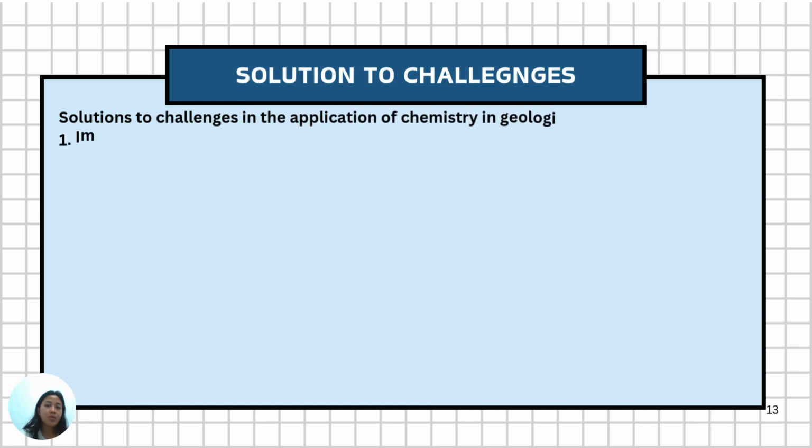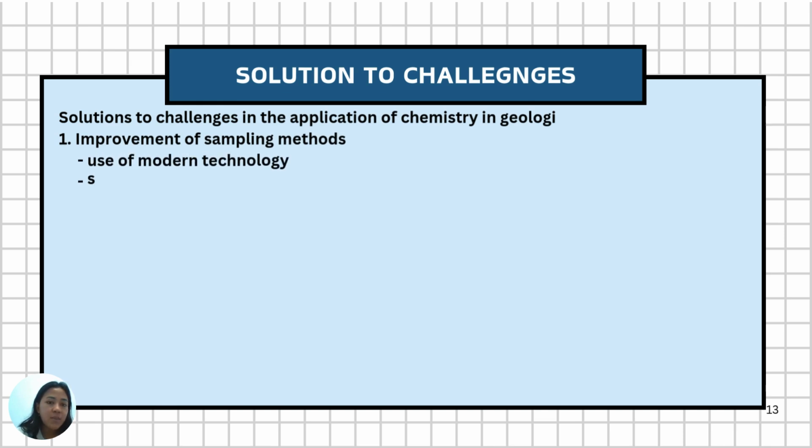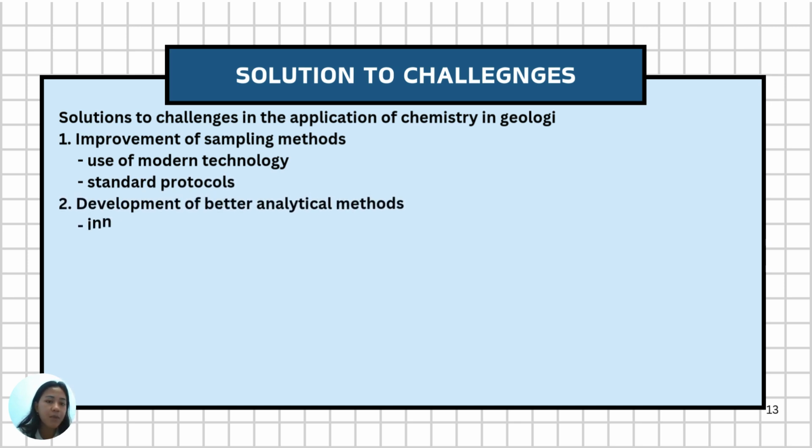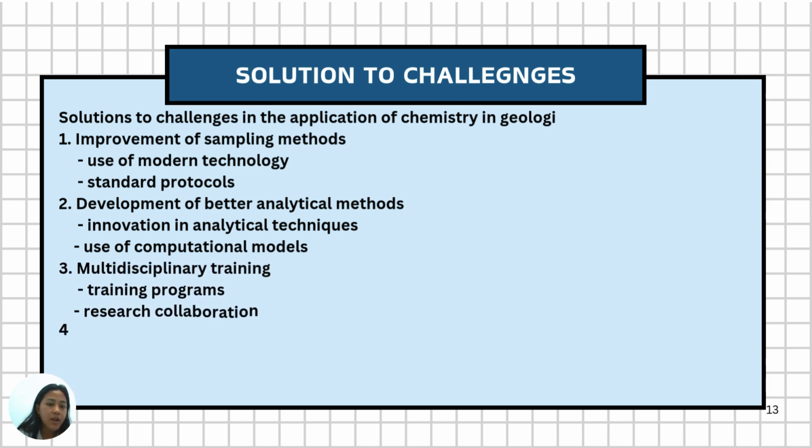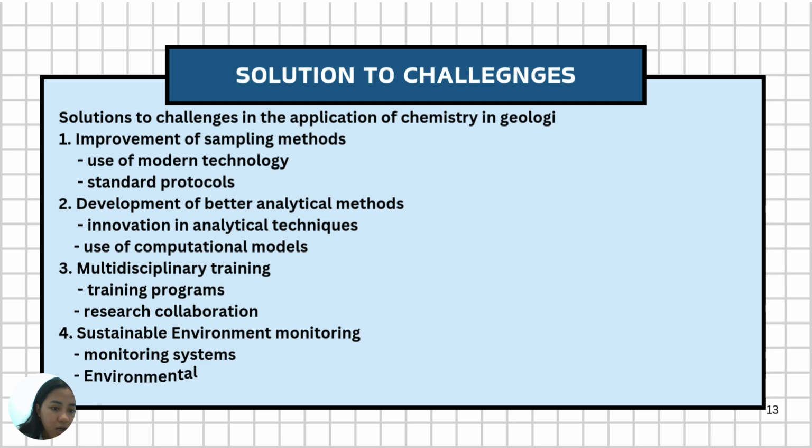Solutions to challenges. Solutions to challenges in the application of chemistry in geology. Number one, improvement of sampling method, use of modern technology and standard protocol. Number two, development of better analytical methods and innovation in analytical techniques, use of computational models.